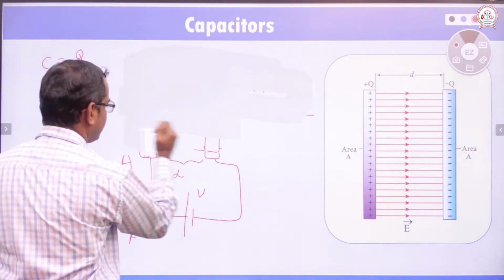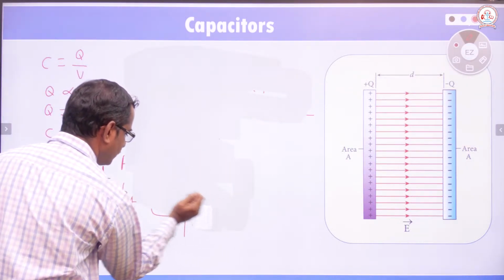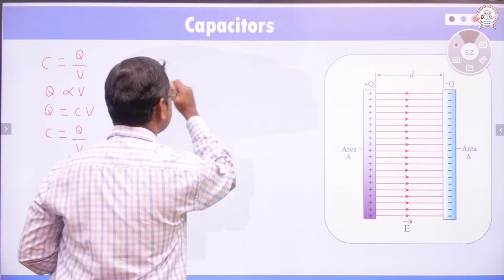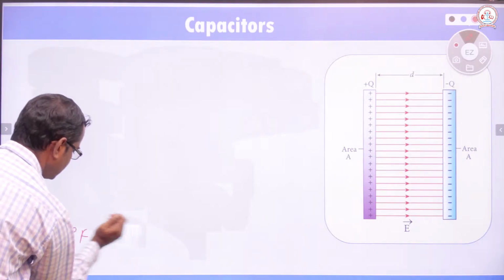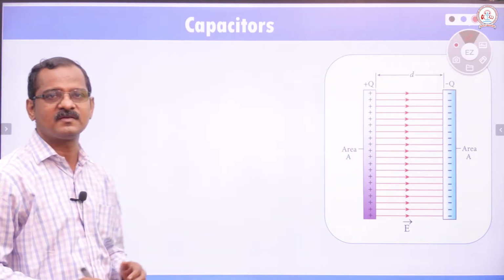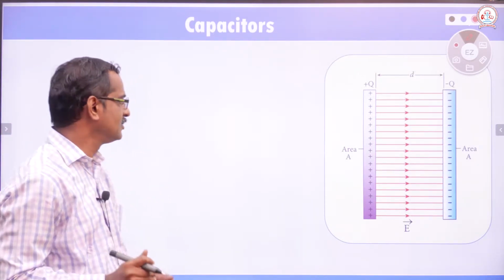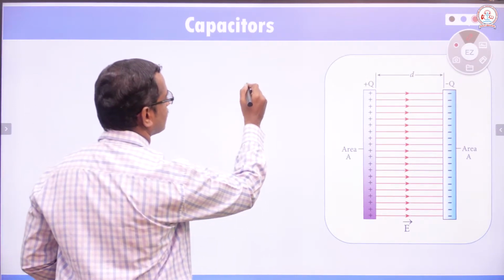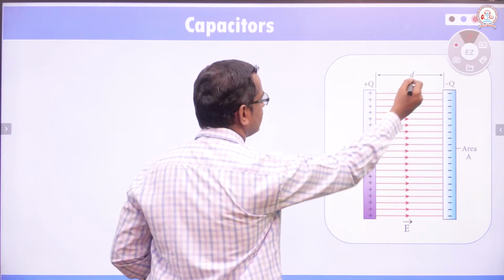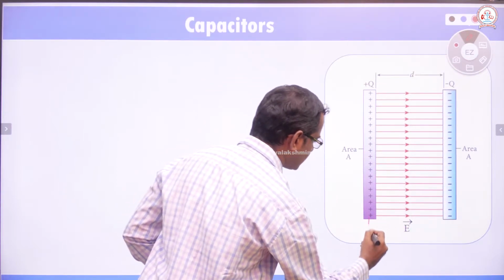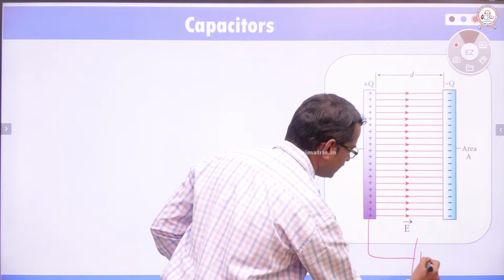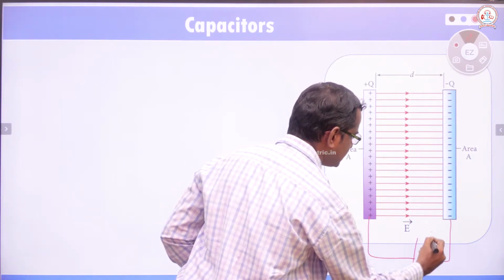In a capacitor there will be two plates. As one plate is positively charged and the other plate will get negatively charged, the total number of charges in the capacitor will be 0. Let us take the same. D is the distance, plus Q is here, minus Q is here, E, and imagine it is connected to a battery like this, where the potential difference is V.